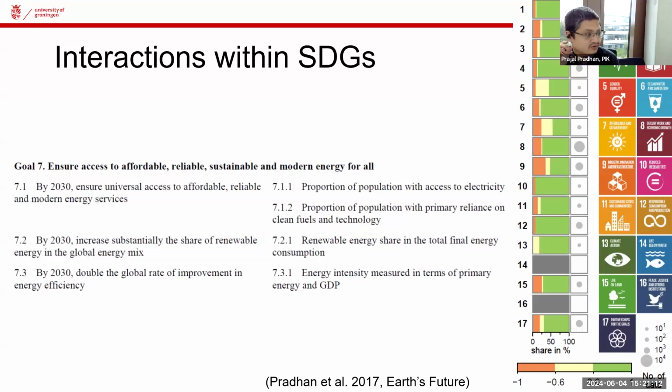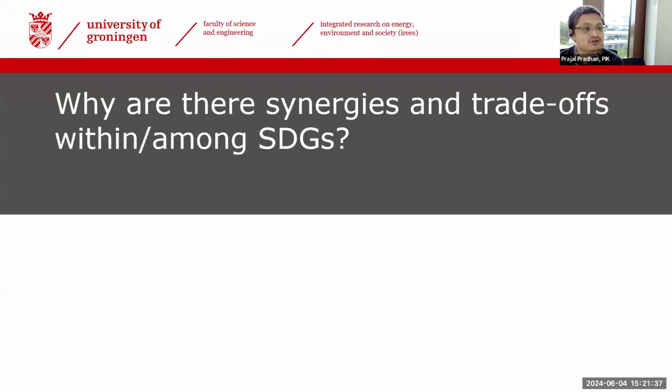Instead of using fossil fuel to meet 7.1, if we use renewable energy, like solar, tidal, biofuels, everything mentioned here, we are meeting not only SDG 7.1 but also 7.2. In other words, there are synergies and trade-offs among SDGs, not by nature.